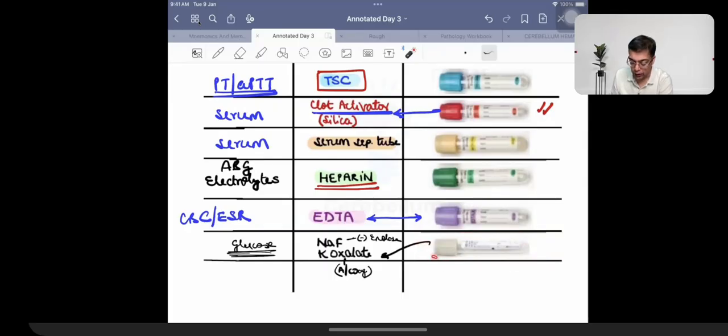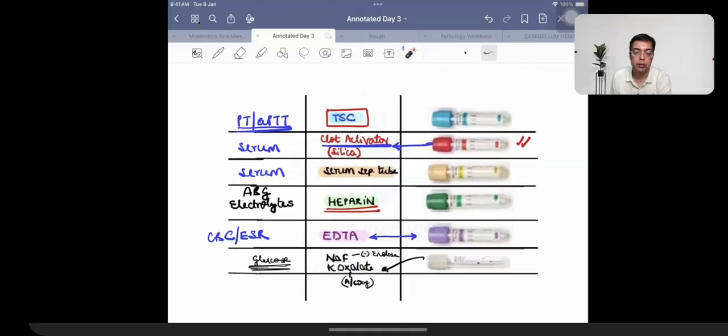In INICET a question was asked: gray top Vacutainer contains which particular chemical because of which estimation of glucose can take place properly? The answer is sodium fluoride. Same Vacutainer, if they ask you the question, what is the anticoagulant present in it? Then the answer is going to be potassium oxalate. So this is the Vacutainer that we need to remember.